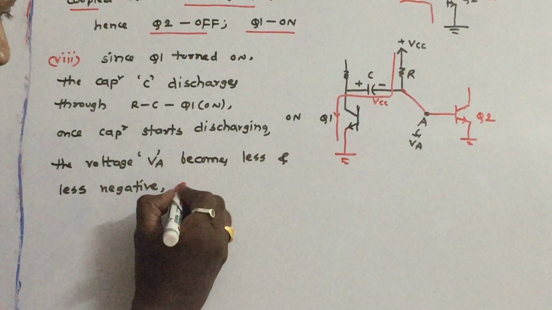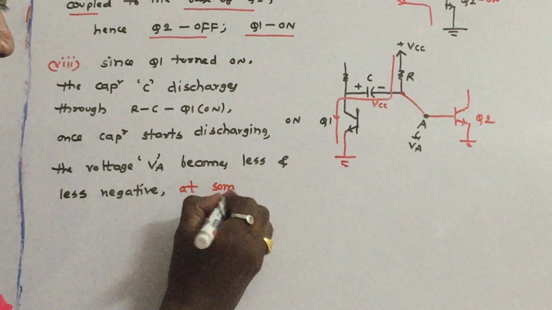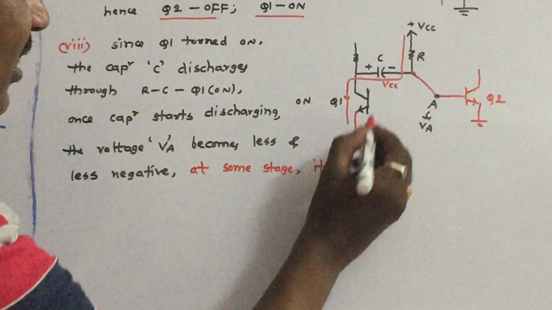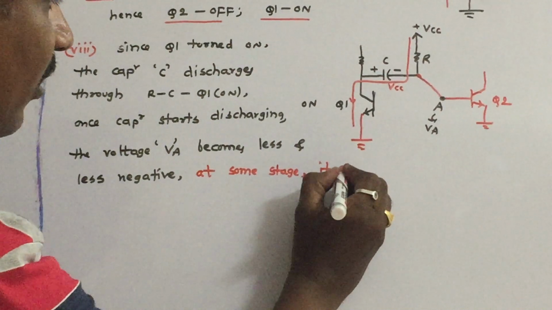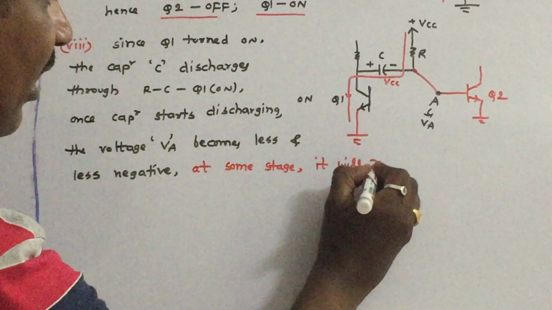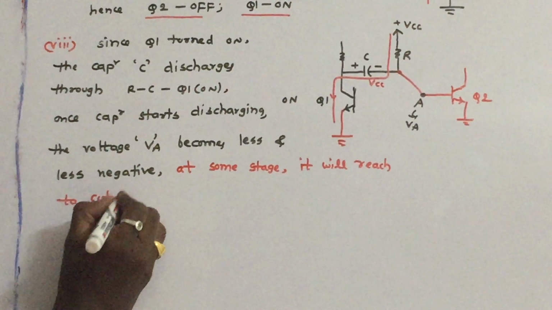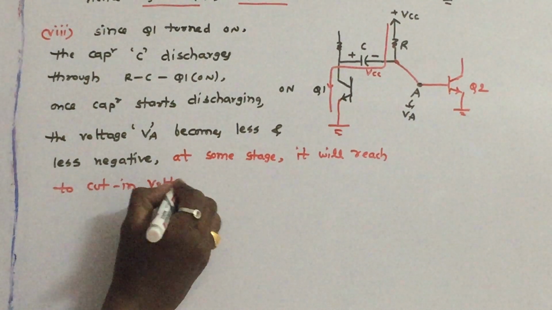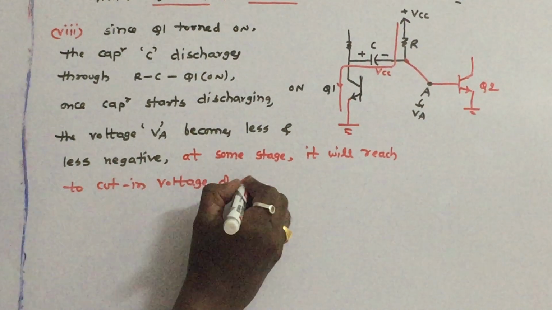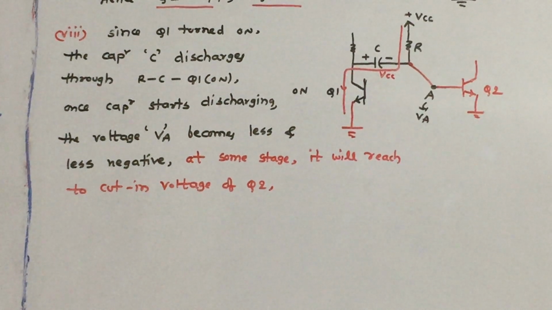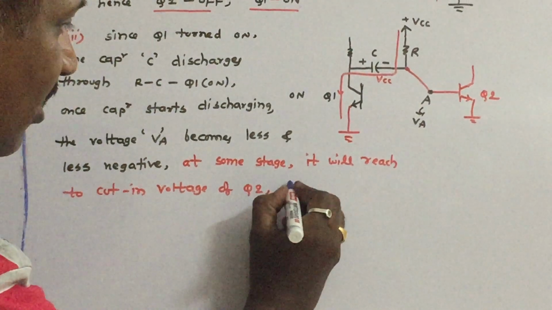At some stage, what will happen? The voltage VA will reach the cut-in voltage of Q2.